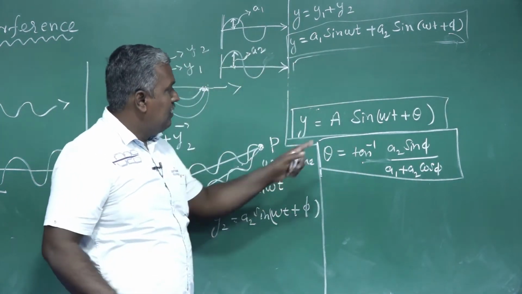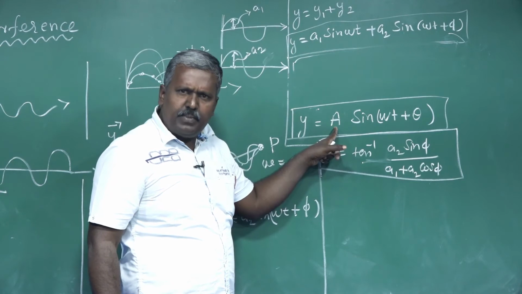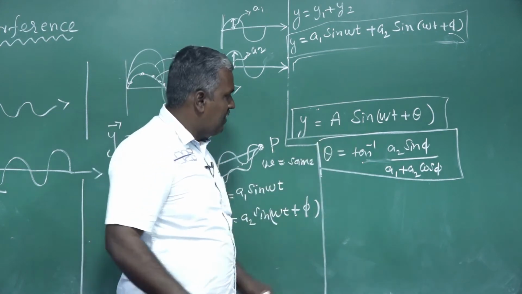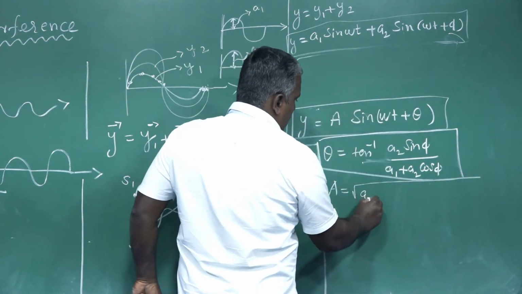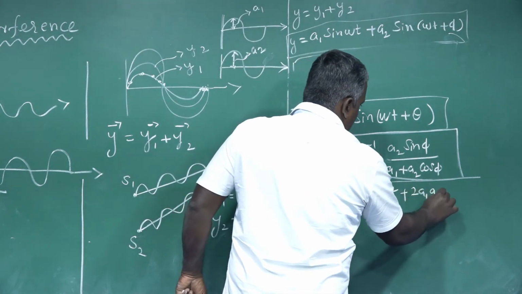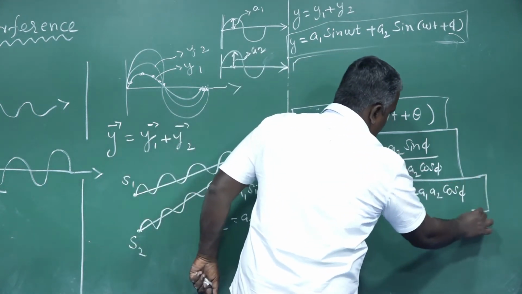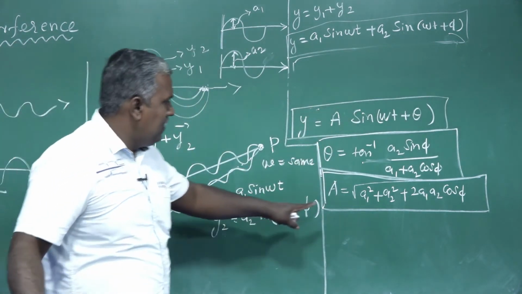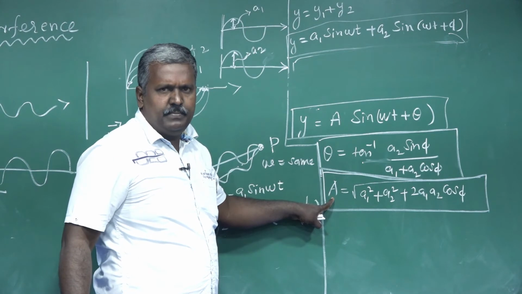Here it is, capital A, already told you, no? Resultant amplitude. This is a very, very important formula. Keep in your mind. So capital A is equal to root of A1 square plus A2 square plus 2A1A2 cos φ. This is a very, very important formula. What is capital A? Resultant amplitude of two waves.